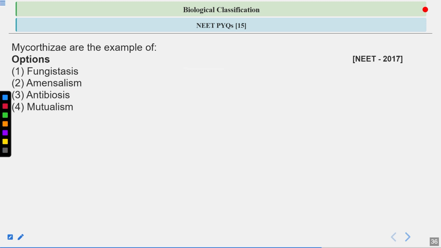Next, mycorrhiza are the examples of. What are the options? Fungistasis, amensalism, antibiosis, and mutualism. So, what will be the correct answer for this question?